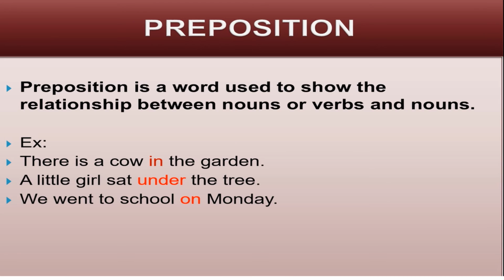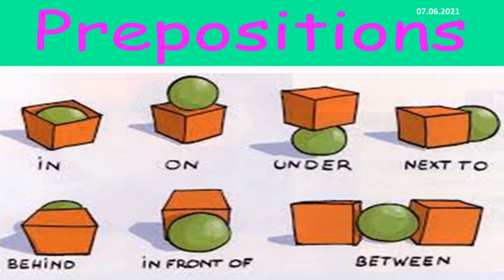In the first sentence, the preposition in shows the relationship between the cow and the garden. In A little girl sat under the tree, the word under shows the relationship between the verb and the noun. For example, the ball is in the box, the ball is on the box, the ball is under the box. So here in, on, under, next to, in front of, between, these prepositions show the relationship between the ball and the box.